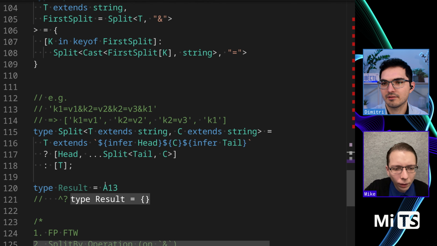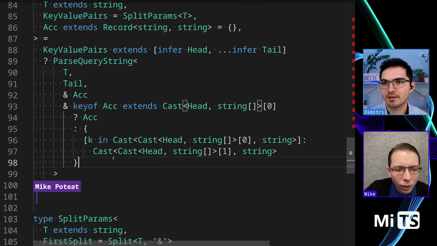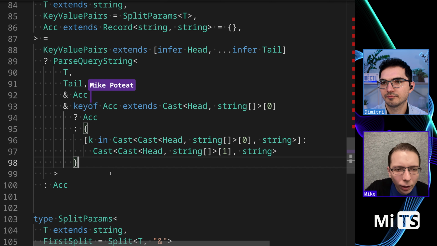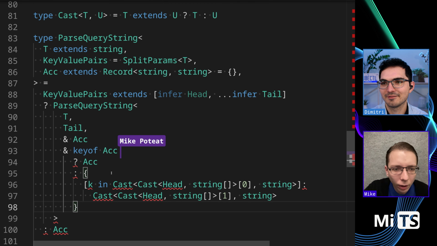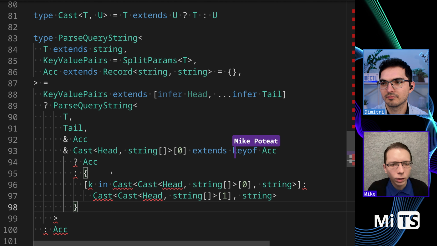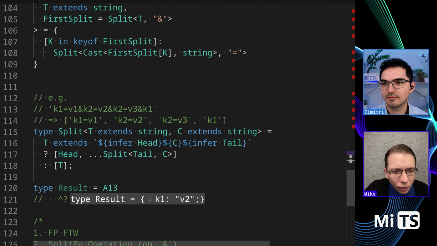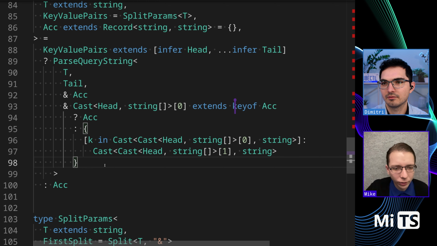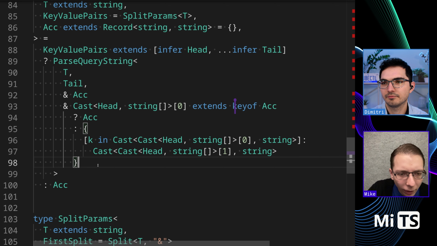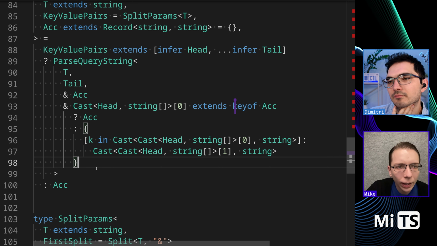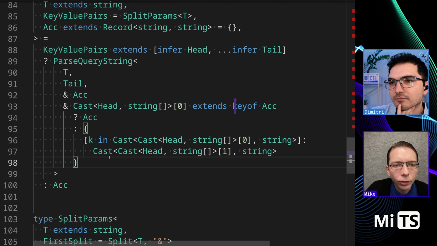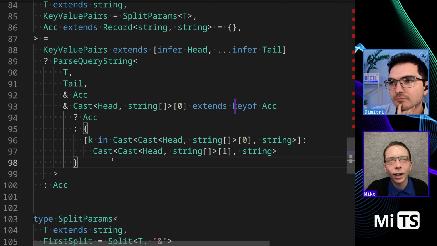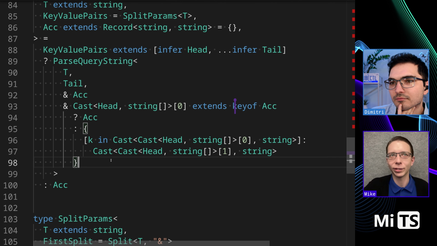No syntax errors. Okay, let's go down and look. Empty object, which is not great. And I think that's because I got the order of the subtypes wrong. K1, V2? Okay, V1, V2. So looking at the inputs, we are testing on A13. I'm declaring bankruptcy on this.